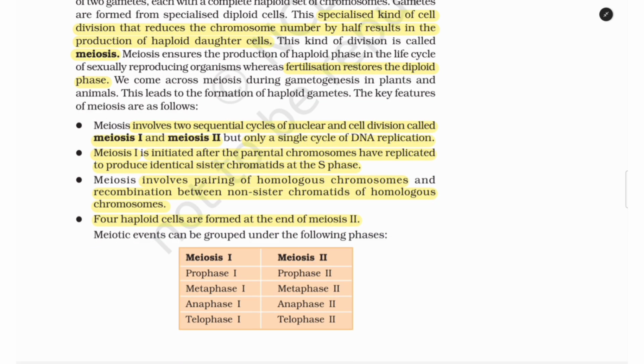Meiotic events can be grouped under the following phases. Meiosis 1 includes prophase 1, metaphase 1, anaphase 1, and telophase 1. Meiosis 2 includes prophase 2, metaphase 2, anaphase 2, and telophase 2.